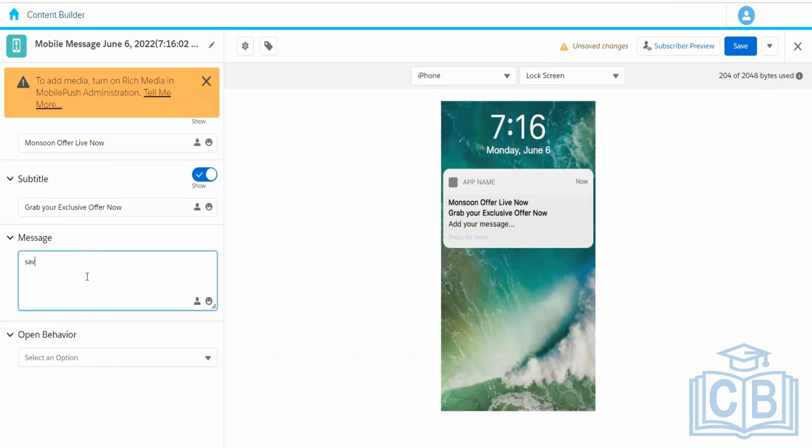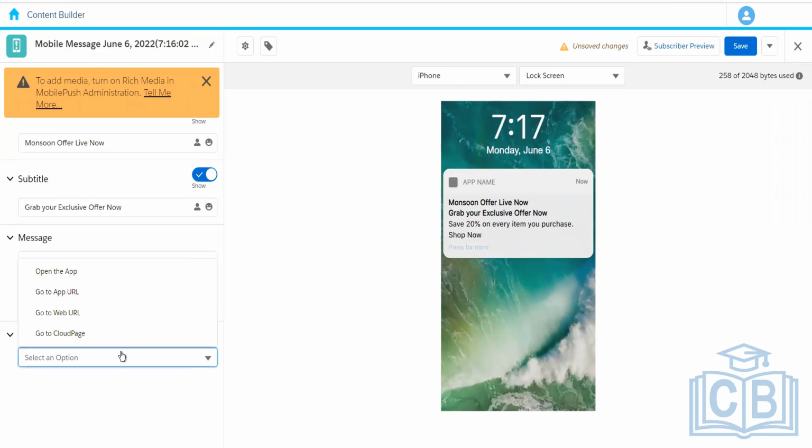So we can say save 20% on every item you purchase. Okay. Something like that. And then we can decide the open behavior. That's whenever they click on the push notification, whether we want to redirect them to the application or maybe to any other app URL, web URL, or the cloud page. We will discuss the cloud page in an upcoming session.